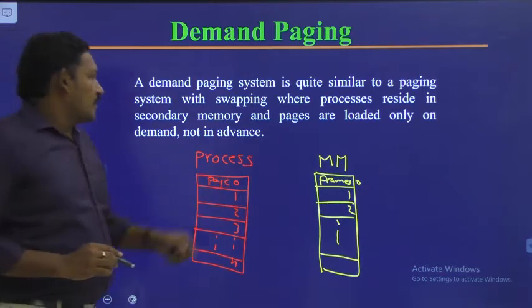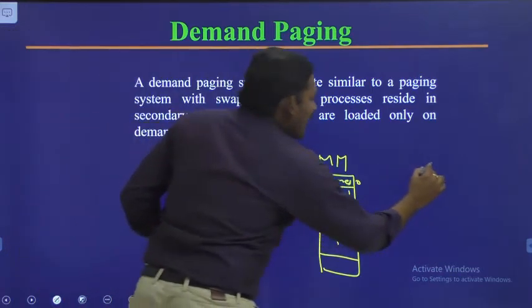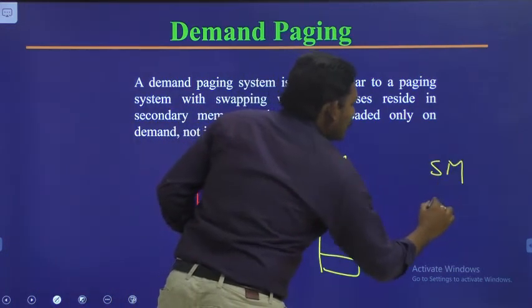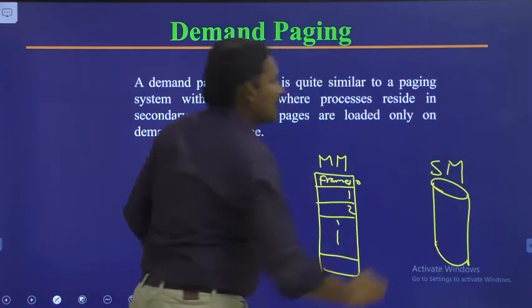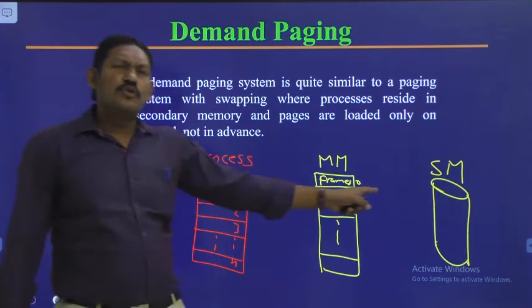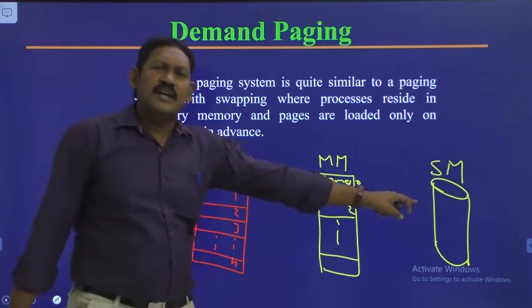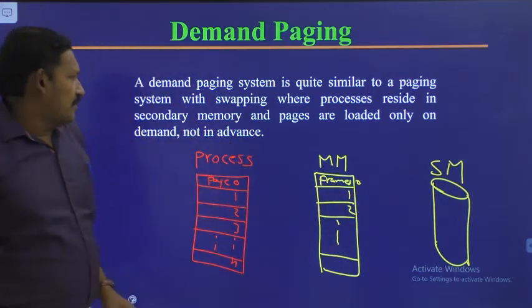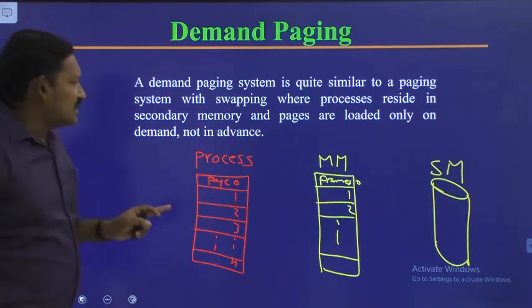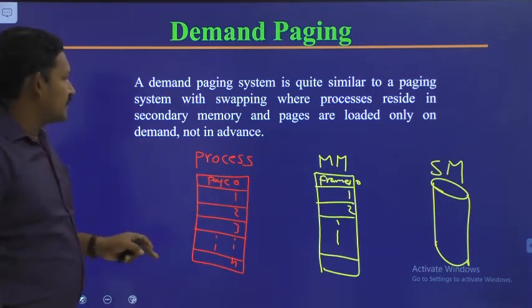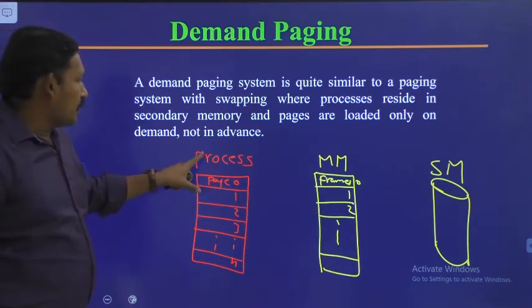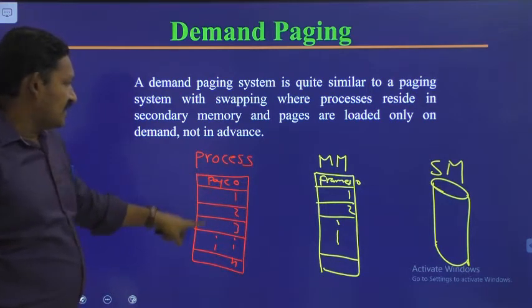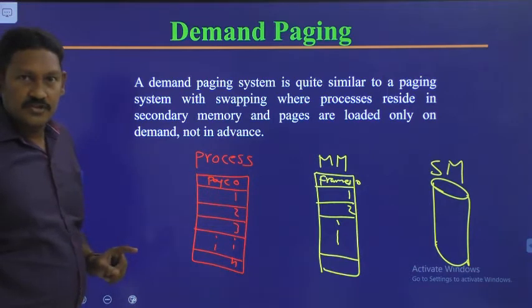Similarly here we have secondary memory. Secondary memory consists of a huge amount of data. So here what exactly the author is trying to say is, see, this is the process to be executed.